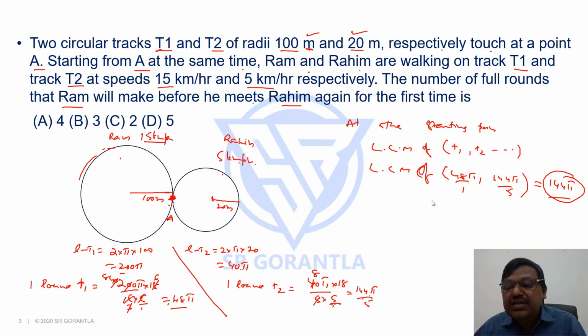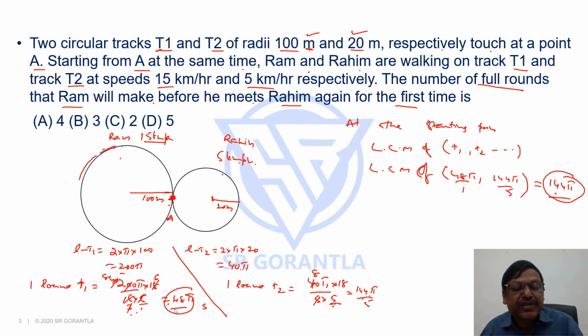But the question is not asking after what time will they meet. The question is asking by the time they meet for the first time, how many full rounds Ram will be completing. Ram will take 48 pi seconds because the speed is in meters per second.